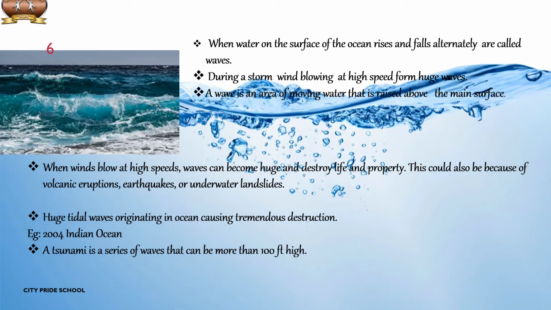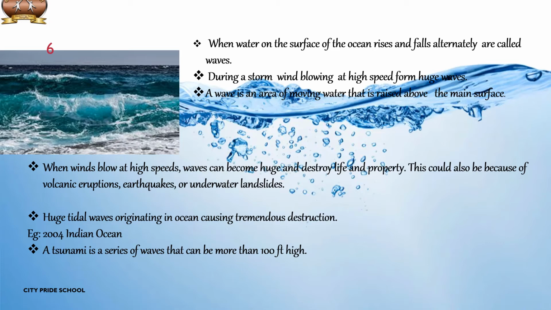And do you know, when wind blows at high speed, waves can become huge and even destroy life. This could also be because of volcanic eruptions, earthquakes, and underwater landslides. As a result, a huge tidal wave called a tsunami, that may be as high as 15 meters, is formed, and the largest tsunami ever measured was 150 meters high.